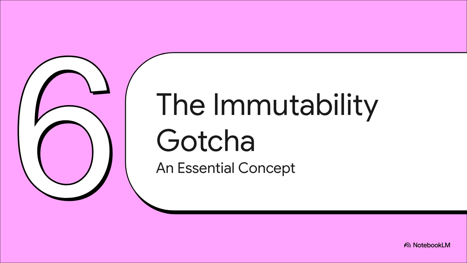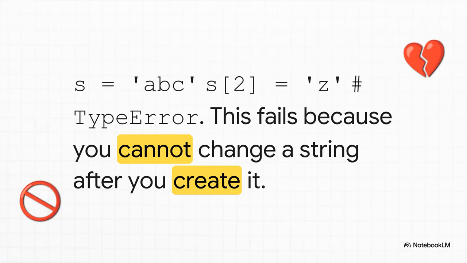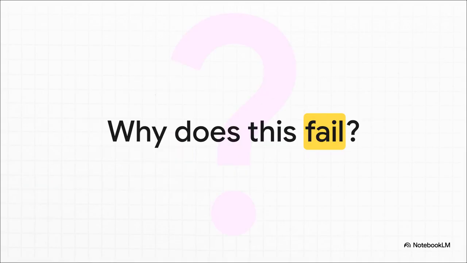All right, we've saved probably the most important theoretical concept for last. This is the big one. It's a gotcha that trips up pretty much every new Python programmer, but once you understand it, a whole lot of things are going to click into place. Check out this code. Looks perfectly logical, right? We have a string ABC, and we want to change that last character, the C, into a Z. But if you try to run this, it crashes. Python throws a type error. So what gives? Why on earth does such a simple-looking operation just completely fail? What's the hidden rule we're breaking?